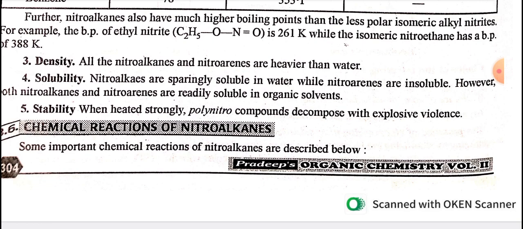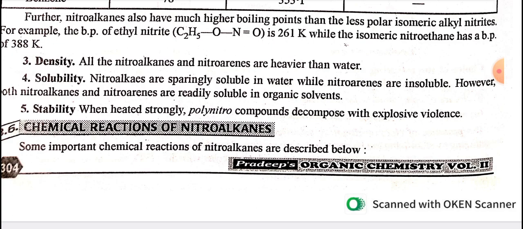All the nitroalkanes and nitroarenes are heavier than water. Nitroalkanes are sparingly soluble in water, while nitroarenes are insoluble. However, both nitroalkanes and nitroarenes are readily soluble in organic solvents. When heated strongly, polynitro compounds decompose with explosive violence. Some important chemical reactions of nitroalkanes are described below, that is, tautomerism.